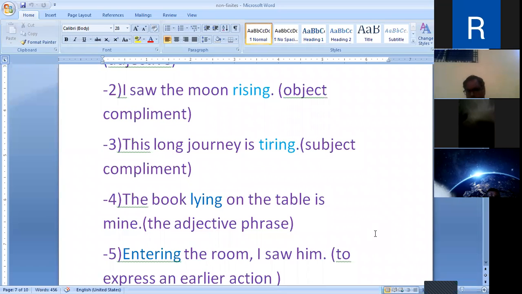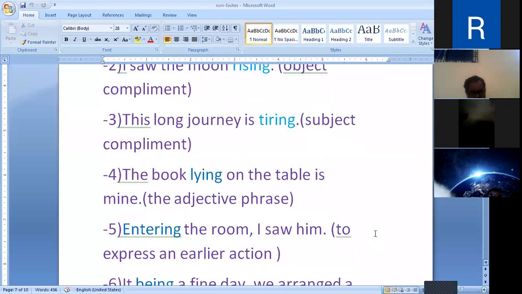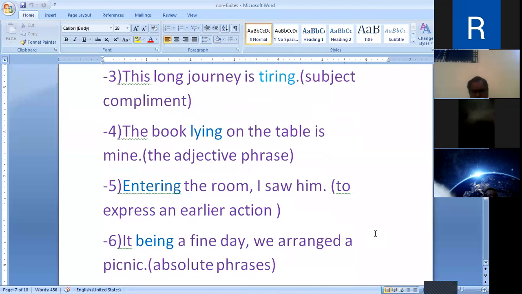Now, next use. Entering the room, I saw him. There are two actions: to enter into the room and to see him.